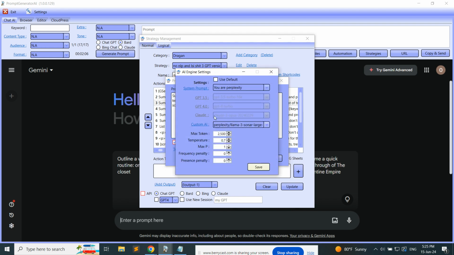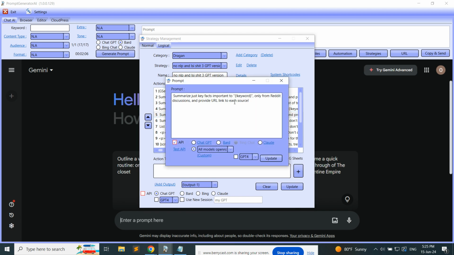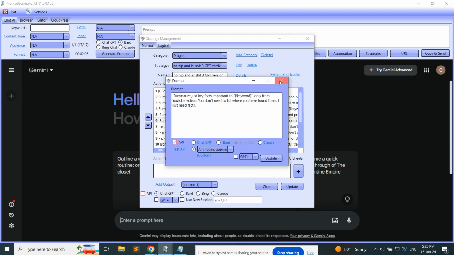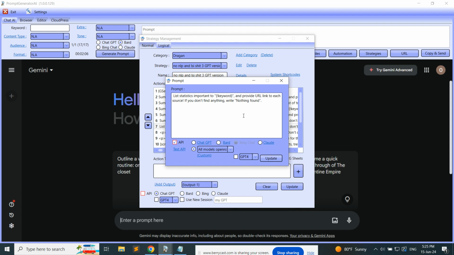Everything, the setup is completely the same, like you can see. So I'm summarizing the news from news websites. Summarize key facts. I will open each of them so you can see it. You can pause the video. Summarize important facts. Keywords from YouTube videos. Sorry. List statistics important for the keyword. If nothing found, nothing found.